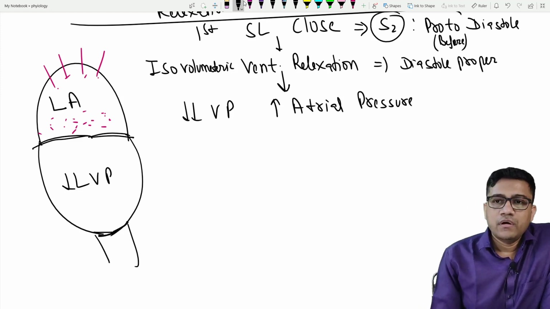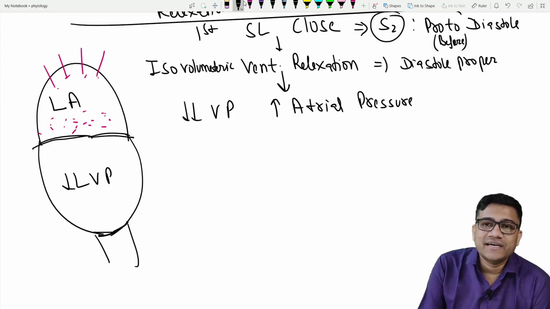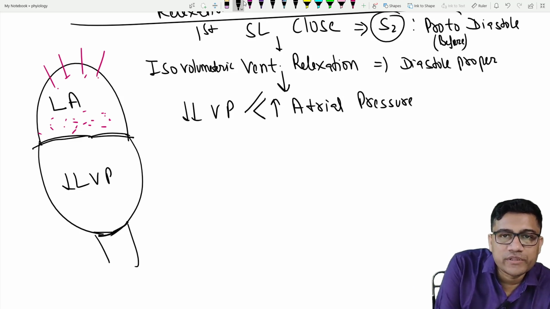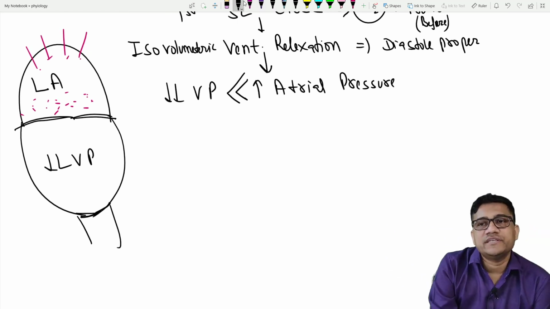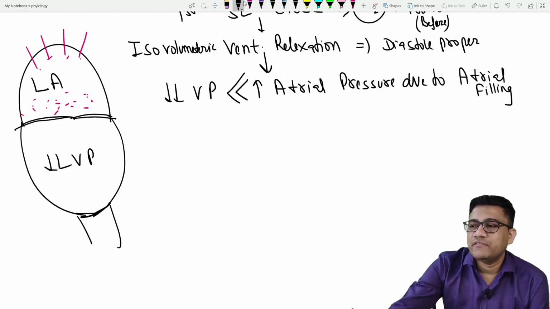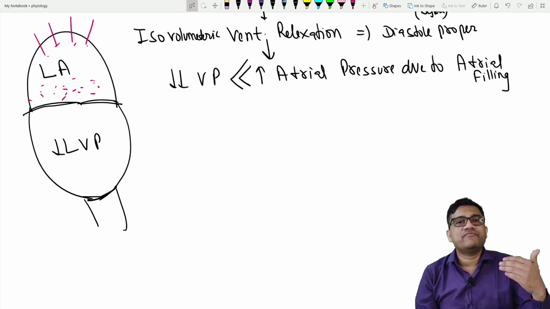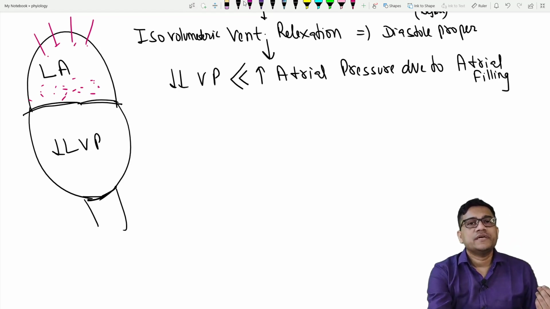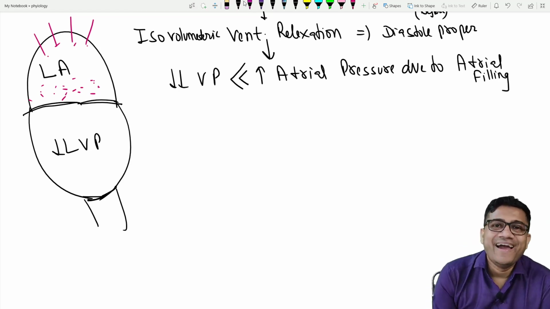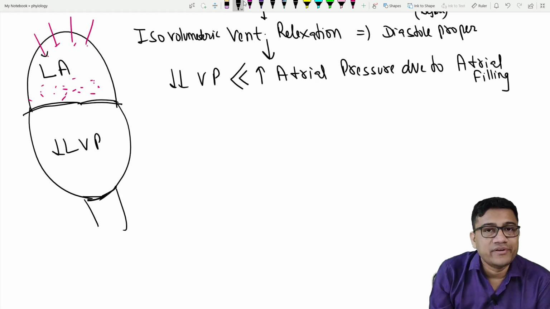Okay, so atrial pressure is rising in this case, and as the atrial pressure is rising, it becomes more than ventricular pressure. And what is the reason? Due to atrial filling. It is atrial filling which is causing this particular phenomenon. Are you clear? So there is a fall in the ventricular pressure, and atrial pressure is rising because it is receiving blood from the pulmonary vein.